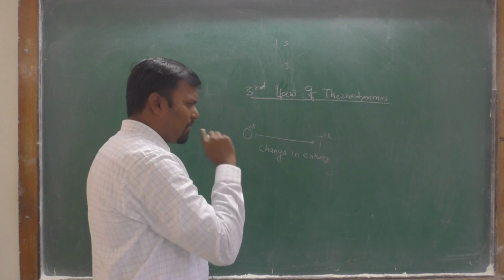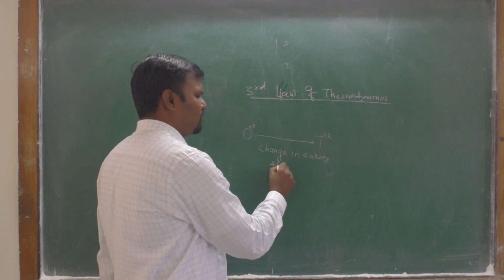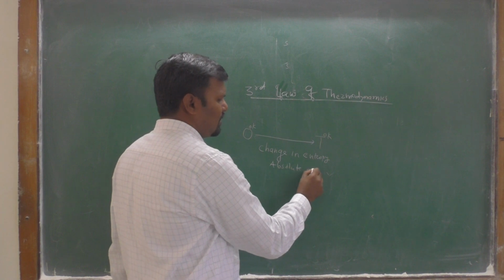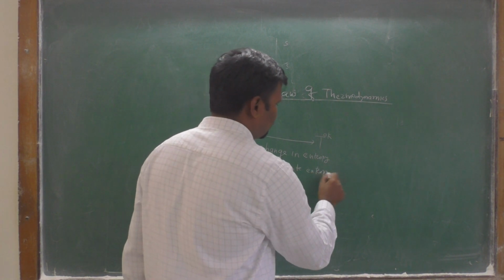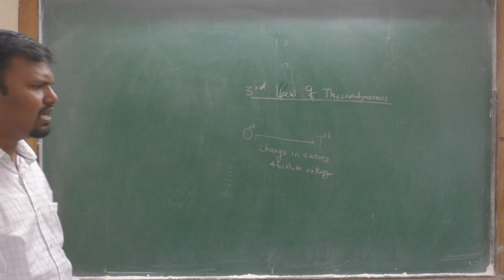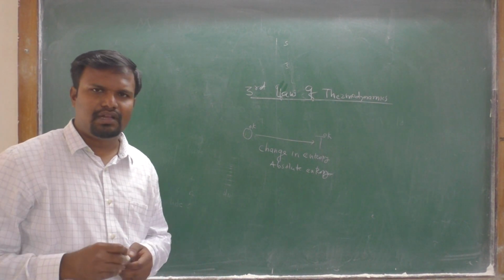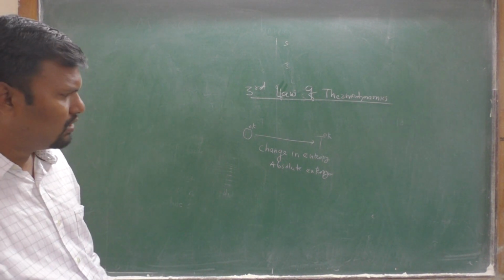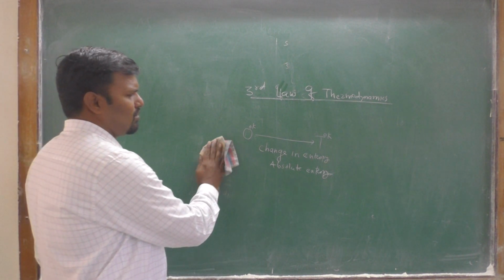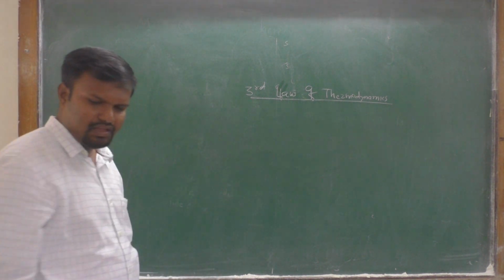And this absolute entropy we can find out by using the third law of thermodynamics.